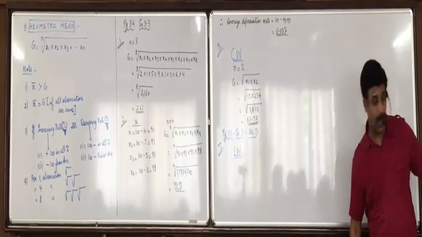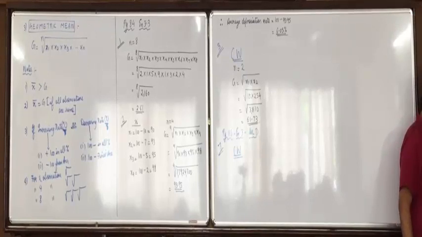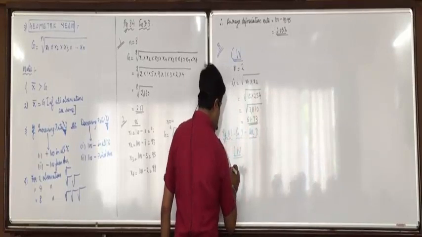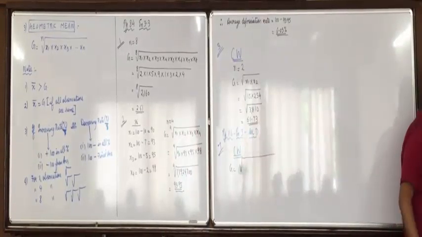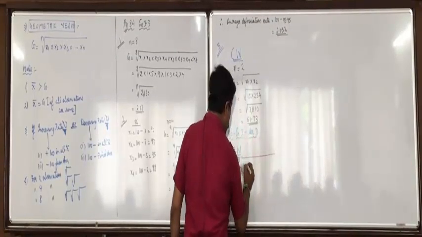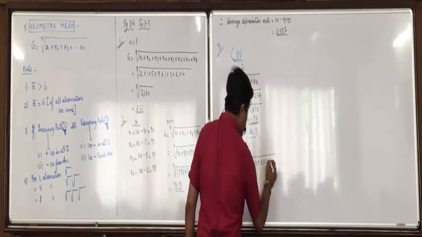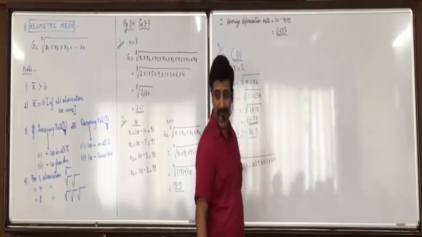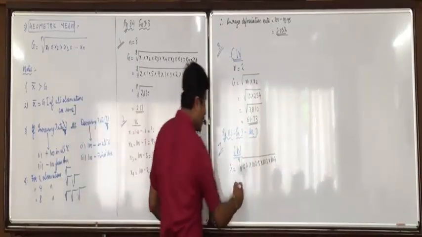Okay. And all of you are able to understand that in section D's question 7, economic growth rate is given. So you'll add 100 in all of them. I'm directly showing that 4 observations are there. So 4th root of 102 into 102.5 into 103 into 104. First you'll add 100 in all the observations this way. Now what is the product of all?